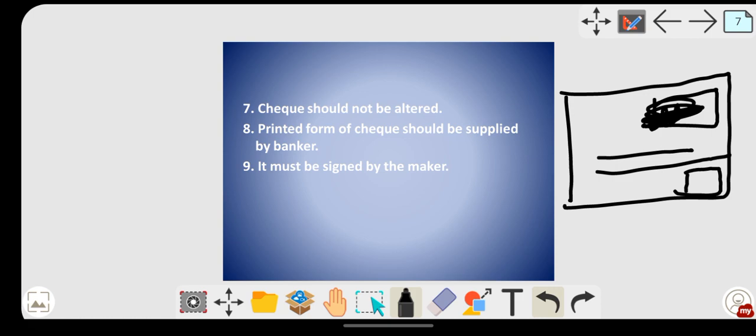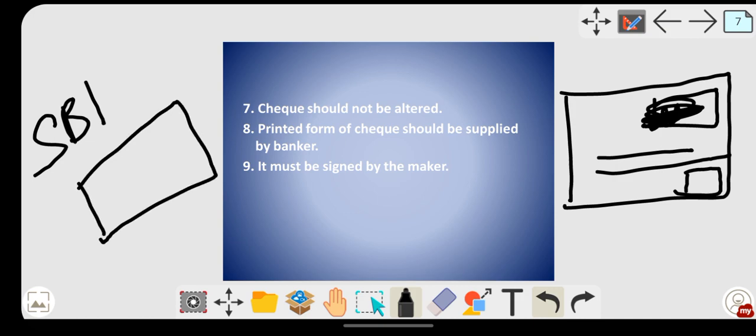Then printed form of check should be supplied by the banker. Generally the bankers will issue a checkbook if you have requested. Now you might be having the account with the banker. If you want the checkbook, you have to give them the application, they will issue you the checkbook. So it's not like that now you have the account in State Bank of India but they did not issue a checkbook because you did not request them. At that time you cannot go and form your own printed format. You cannot make your own check and give to anybody. No.